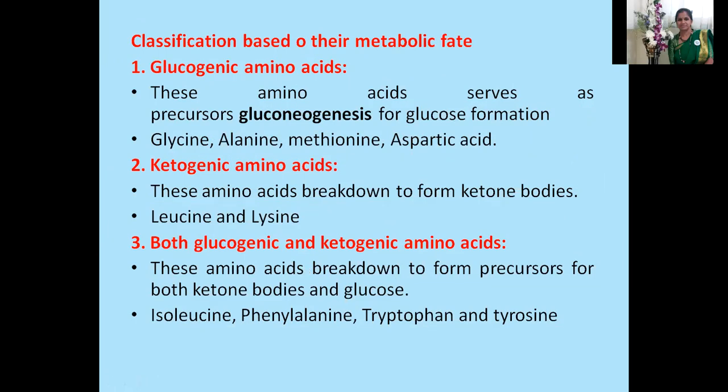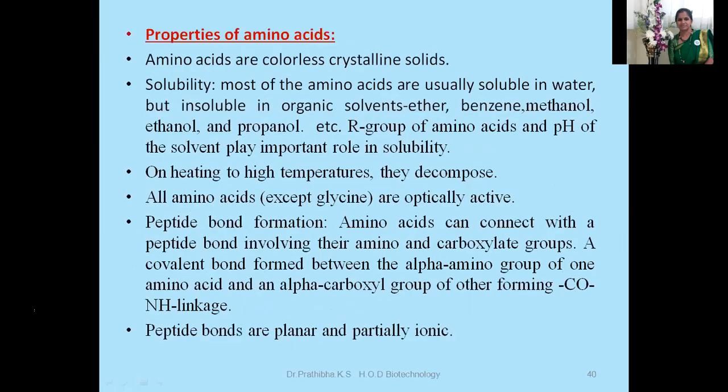These amino acids break down to form precursors for both ketone bodies and glucose. Example, isoleucine, phenylalanine, tryptophan, and tyrosine. Now let us go through the properties of amino acids, or else you can also say physical properties of amino acids. Amino acids are colorless, crystalline solids.